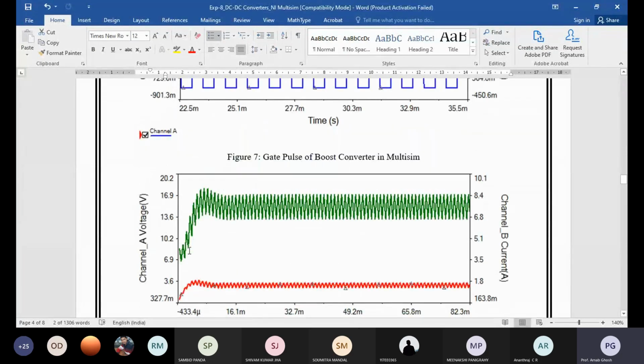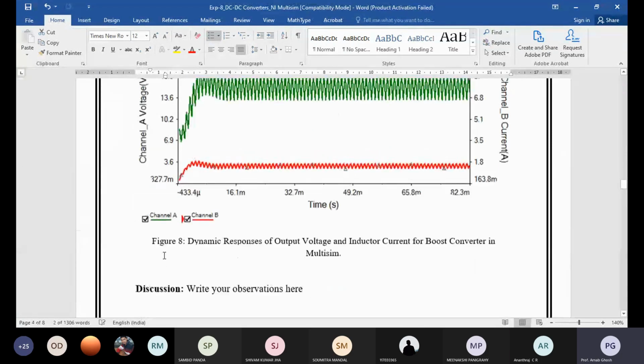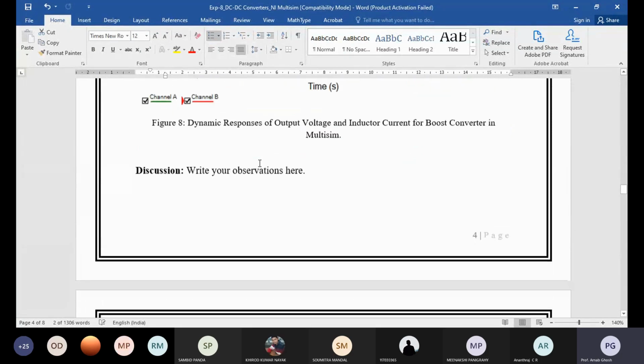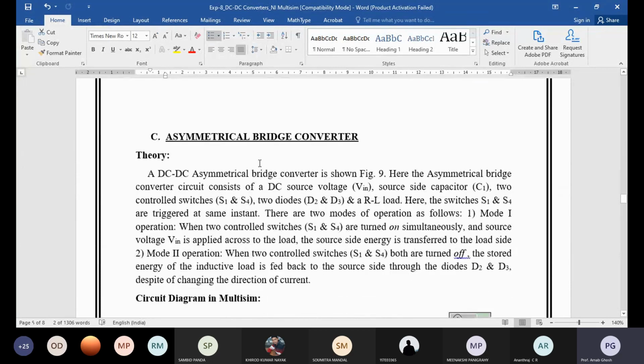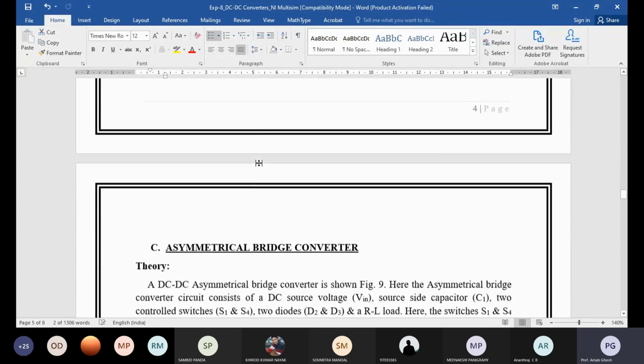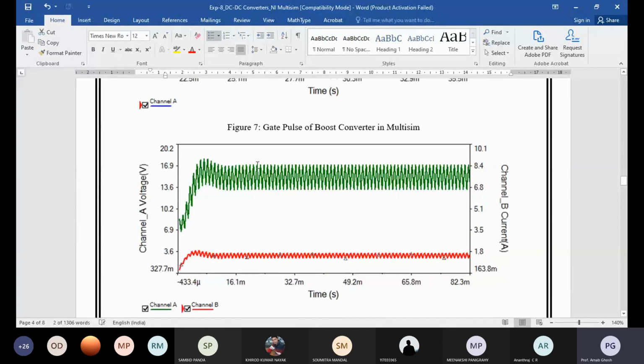You know that on the asymmetrical bridge you have already simulated these kinds of operation, but that was the asymmetrical bridge for rectifier, so input was your AC. Here you can see your input is DC, and one DC link capacitor is there, 1000 microfarad. Both side voltage pulses are given, so it will work. In between, an RL load is there. You can also check it for different R load, RL load, and RLE load.